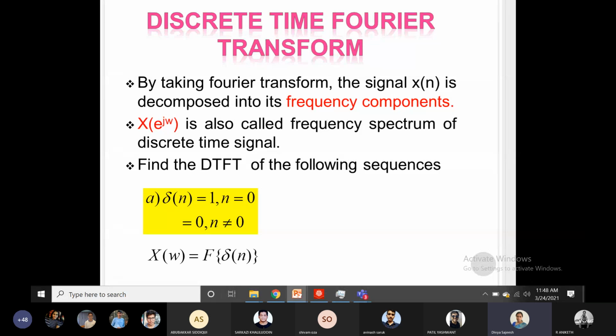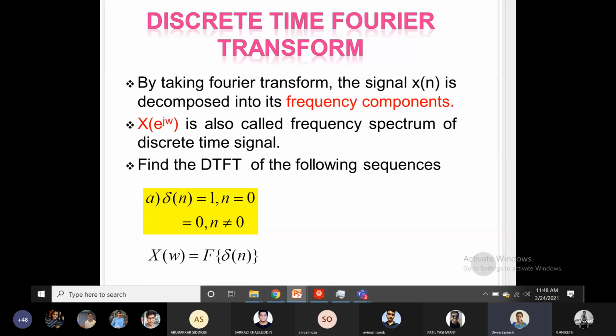Now apply the Fourier transform X of omega. Instead of e raised to j omega, it can be written as X of omega also. So applying the Fourier transform, this is the symbol normally used, F of del of n.